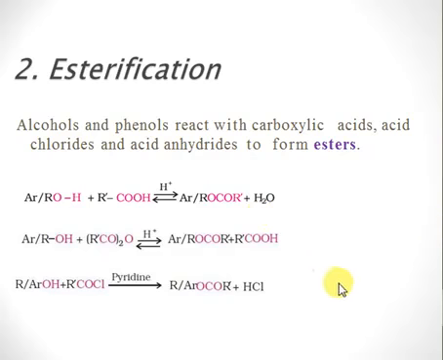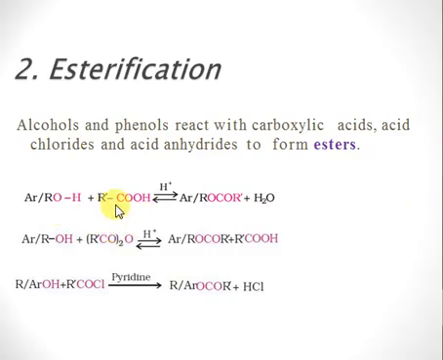If this group is an R group from an alcohol, it is an ester derived from alcohol, whereas if this group is from a phenol, then the ester is from phenol. So in the general reaction, R stands for an alcohol, AR means aromatic, or we have a phenol.